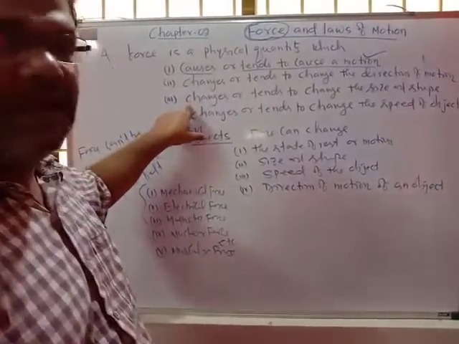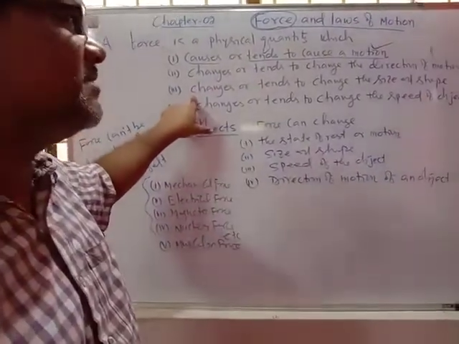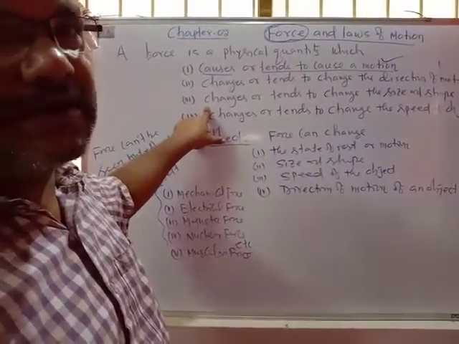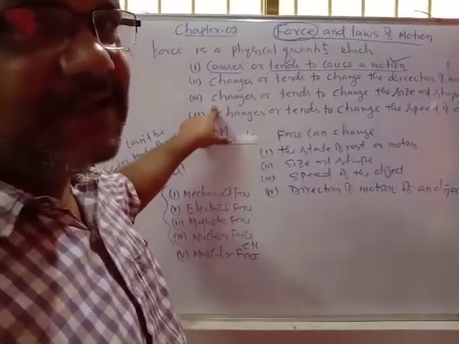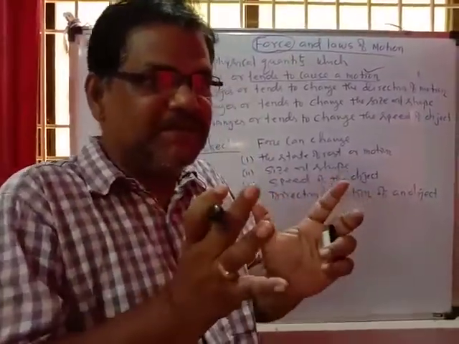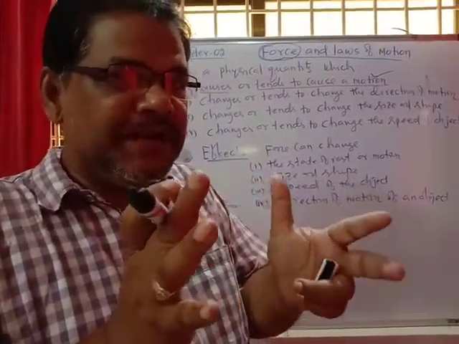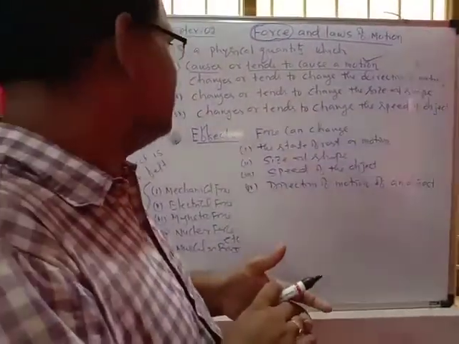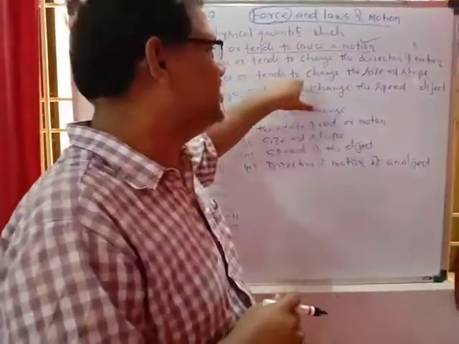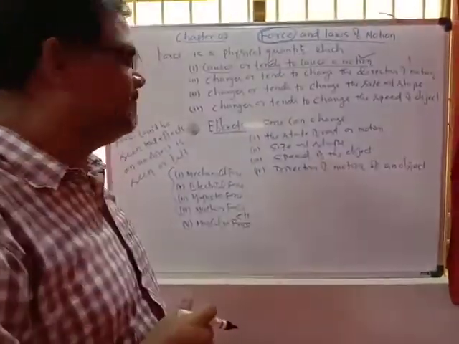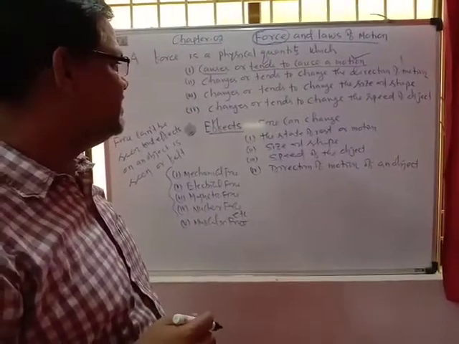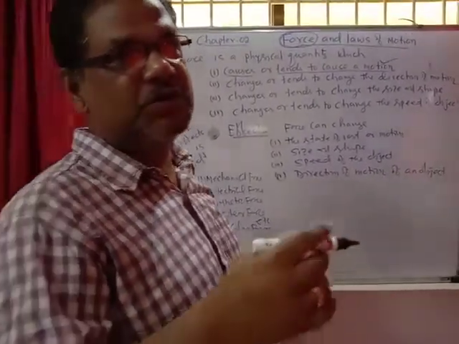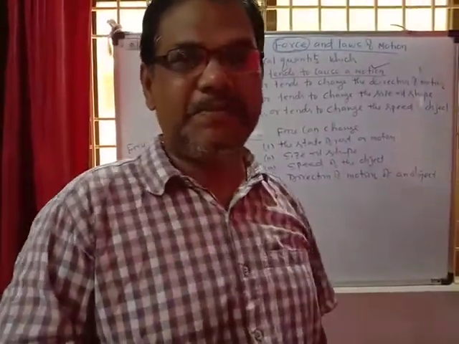Number 3, it changes or tends to change the size and shape of the object. Suppose you push a plastic ball or rubber ball, automatically its shape will be changed. That is due to the application of your muscular force. So it can change the size or shape of the object. It also changes or tends to change the speed of the object. The speed of the object also can be changed with the help of the force.